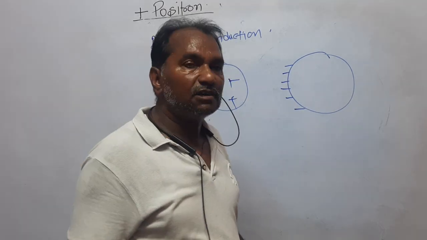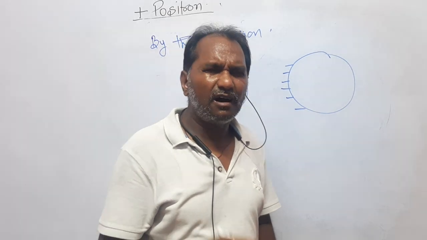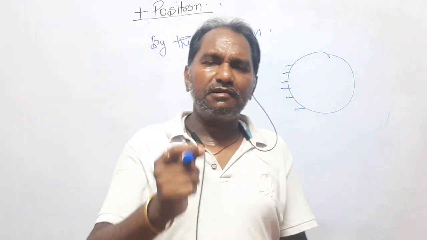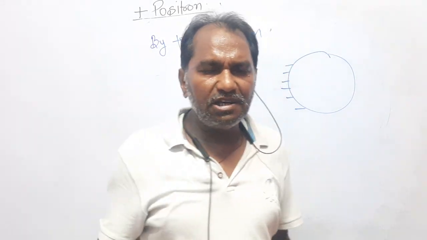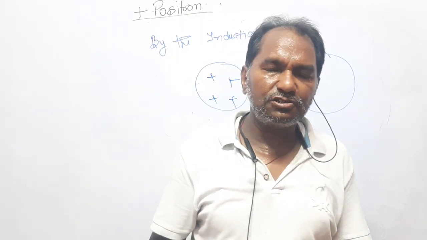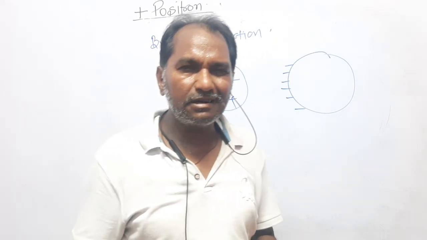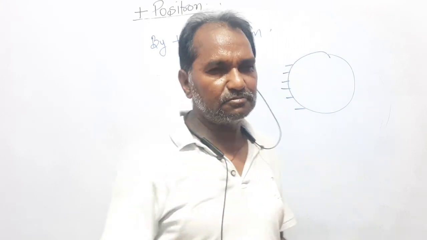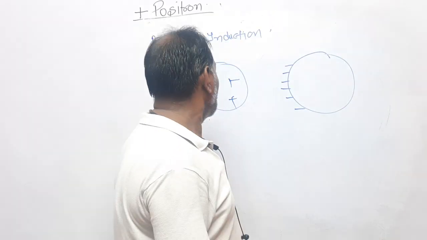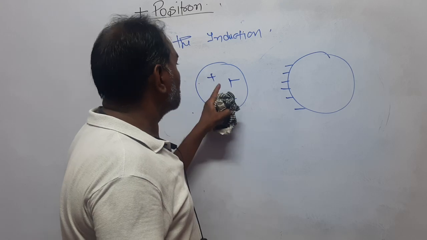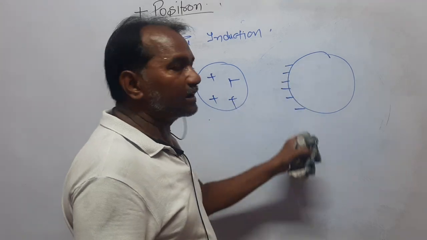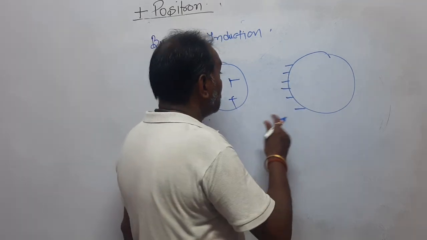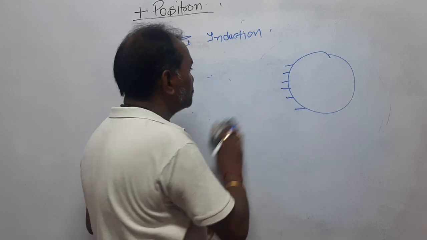Because positive charge will attract the negative charge. The odd charges will attract, whereas the like charges will repel, meaning positive will repel positive, negative will repel negative, but positive charge will attract negative charge, and negative charge will attract positive charge. Now, dear students, what happens? This positive charge will attract these free electrons, and because when this body was not there, it was a neutral body, right?